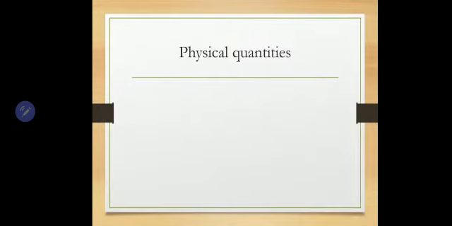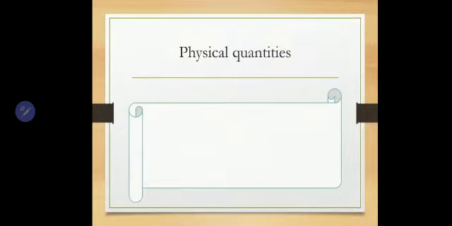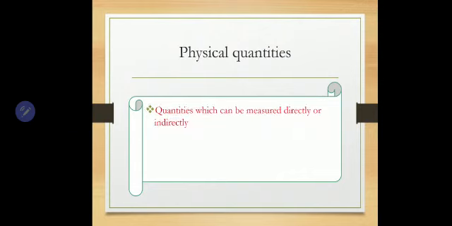But here we are to define physical quantities. If somebody asks what the physical quantities are, we can name so many. But what is it? How do we define it? Here we will define physical quantities in this way: the quantities which can be measured directly or indirectly.